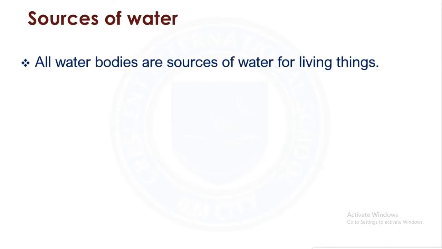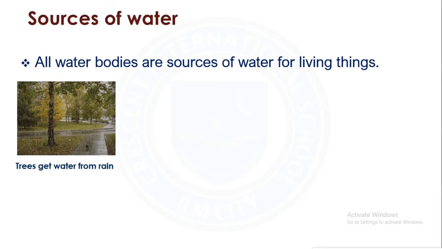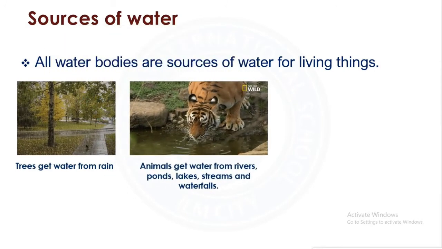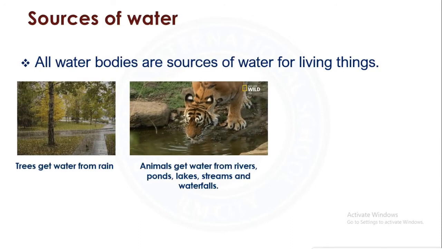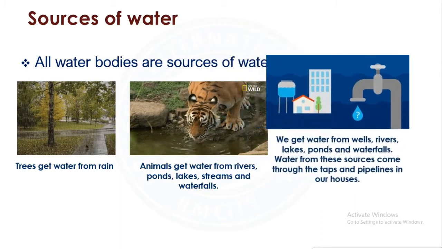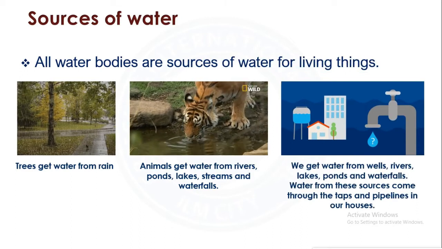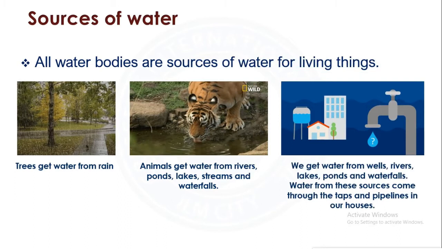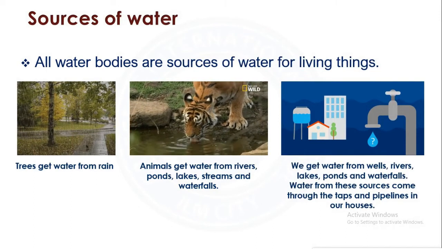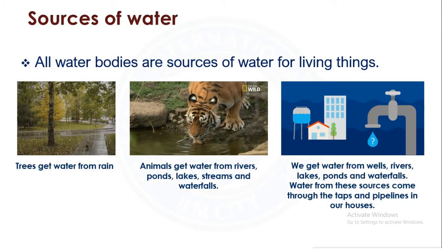Now we'll study about the sources of water. All water bodies are sources of water for living things. Trees get water from the rain. Animals get water from rivers, ponds, lakes, streams, and waterfalls. We get water from wells, rivers, lakes, ponds, and waterfalls. Water from these sources comes through the taps and pipelines in our houses.